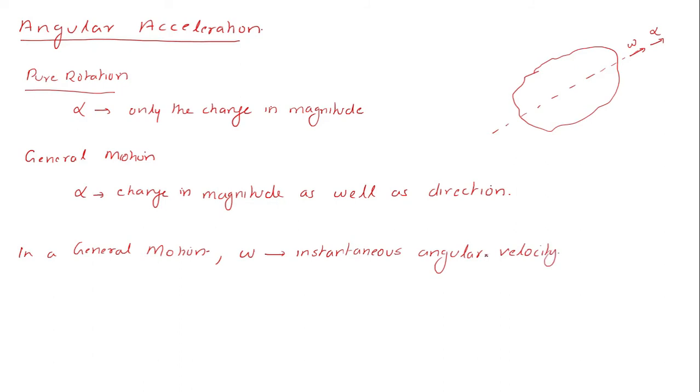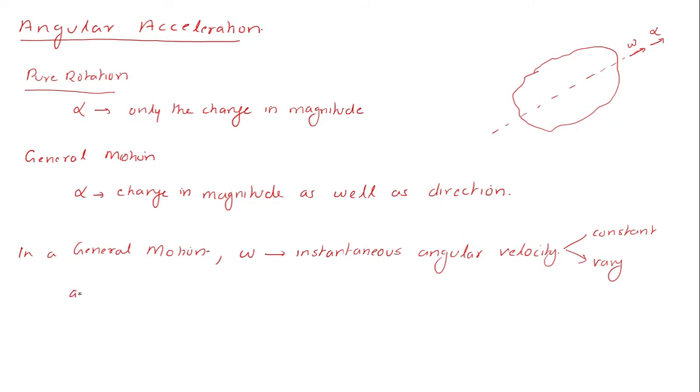This value can either be constant in magnitude, or it can vary. It changes both in magnitude and in direction.